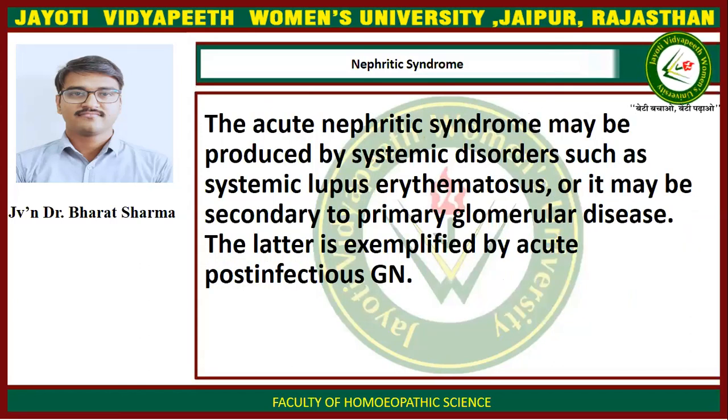The acute nephritic syndrome may be produced by systemic disorders. Examples are systemic lupus erythematosus, or it may be secondary to primary glomerular diseases. The latter is exemplified by acute post-infectious glomerulonephritis.